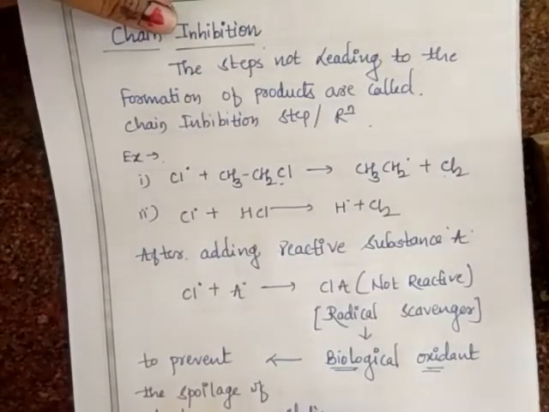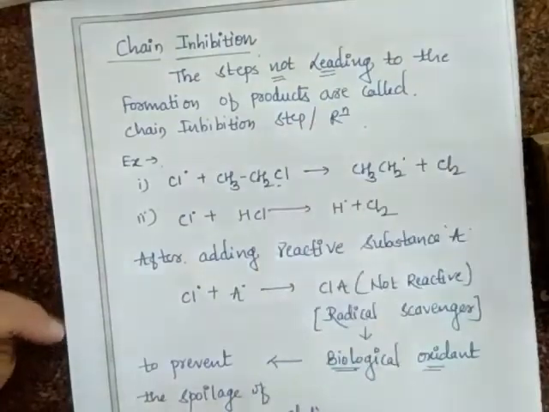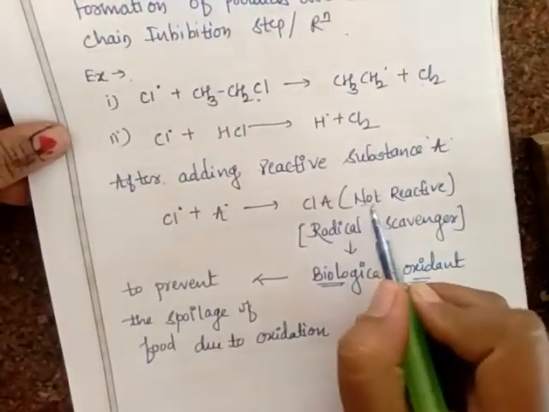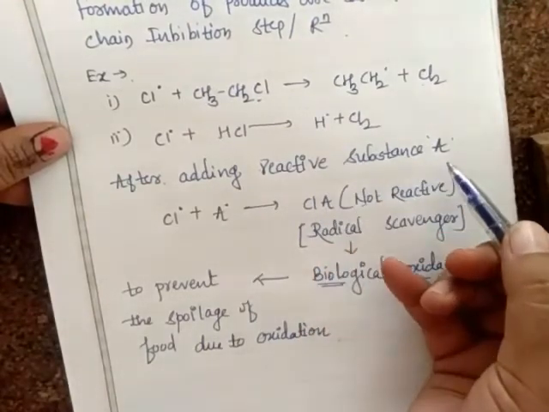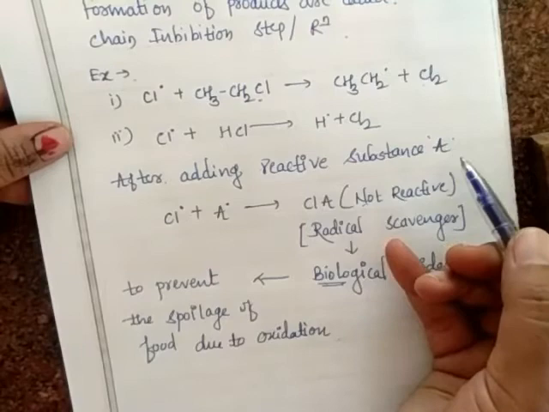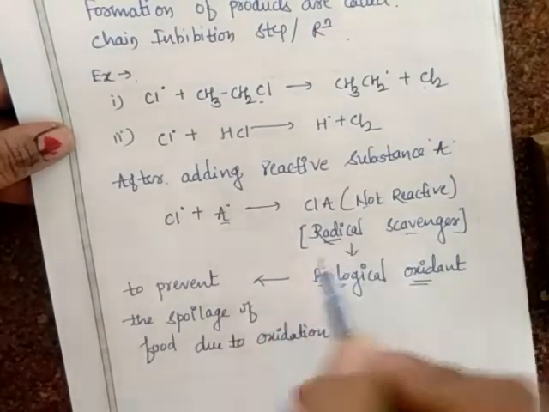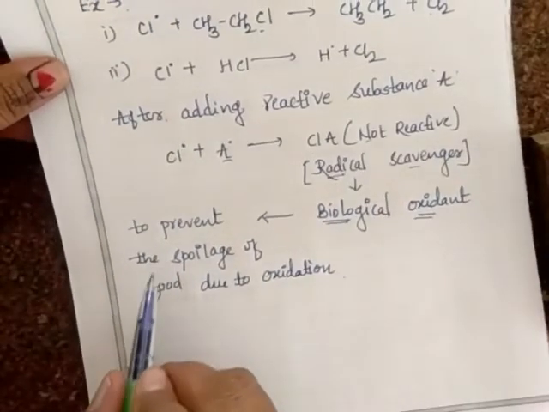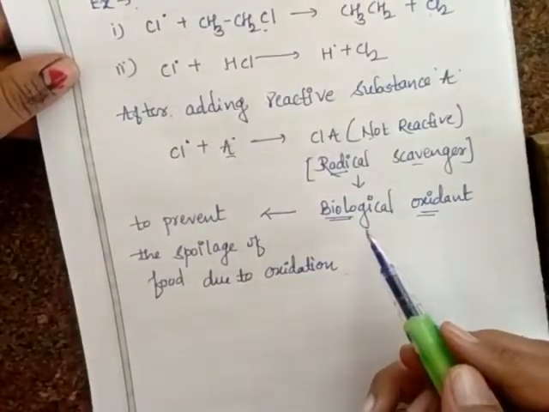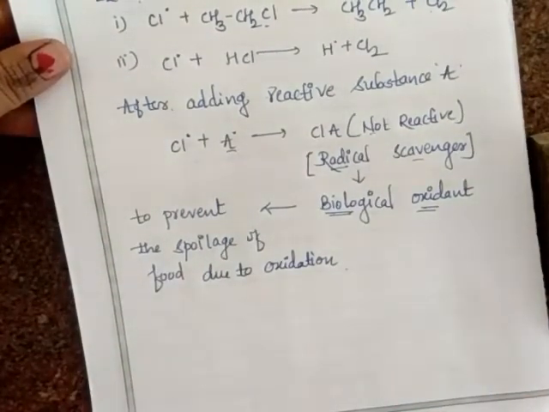The step which does not lead to the formation of product is called a chain inhibition step. Here product will not form at all. And the next part: after adding some reactive substance also we can prevent it, or we will not get the product. That is A. This is also called a radical scavenger, and in the food industry they add it to prevent the spoilage of food due to oxidation. These scavengers are added, and this is also called a biological oxidant. Okay, I hope you have understood this term.